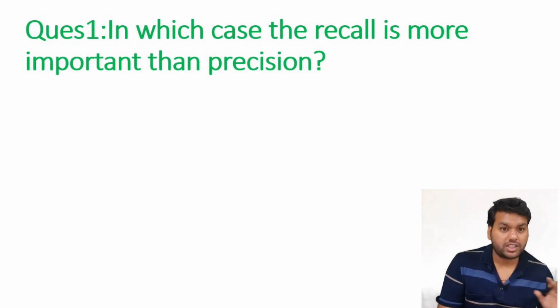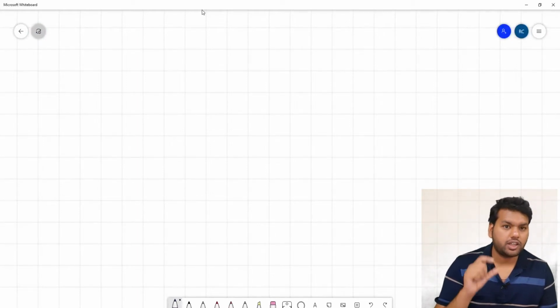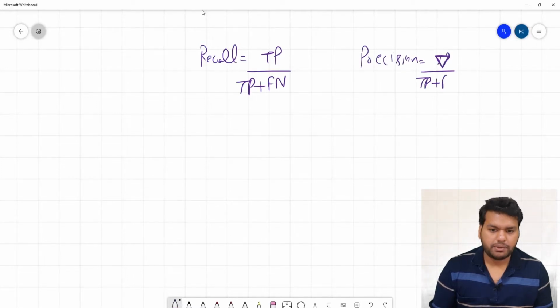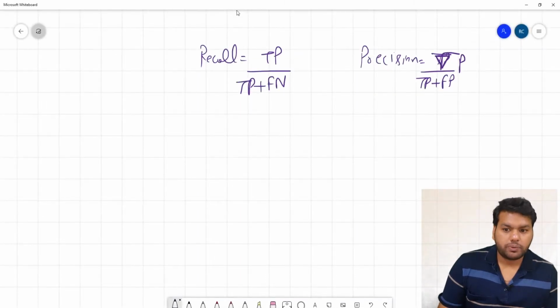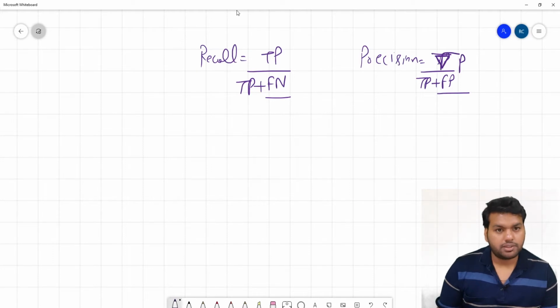First, let's write what recall and precision are. If you remember, in the last video we built the confusion matrix, and I told you how we can write precision and recall. So here, recall is TP by TP plus FN, and precision is TP by TP plus FP. As you know, the numerator is the same in both. The difference is that recall talks about the false negative, whereas precision talks about the false positive. So when we are very careful about the false negative, recall is much more important than precision.